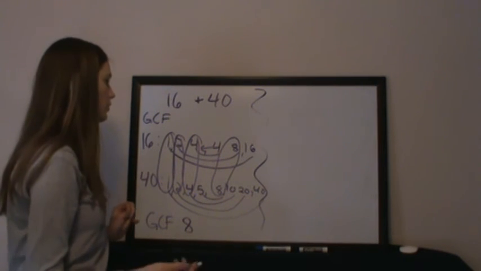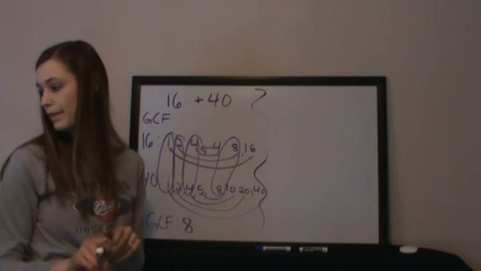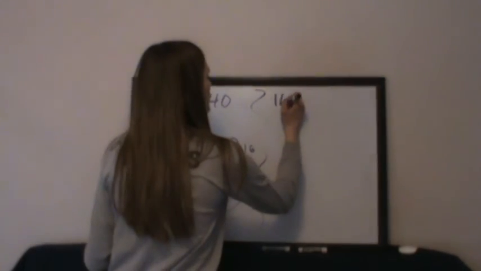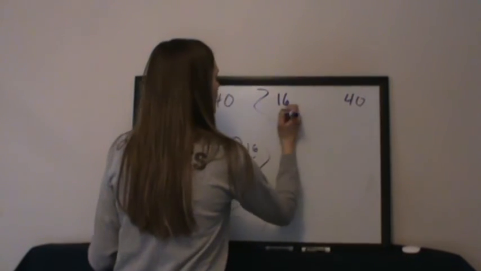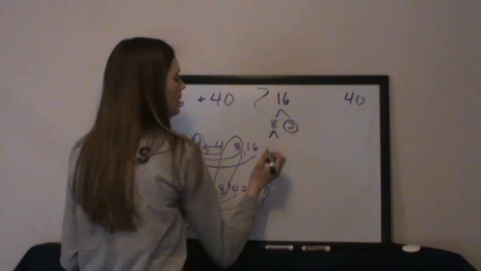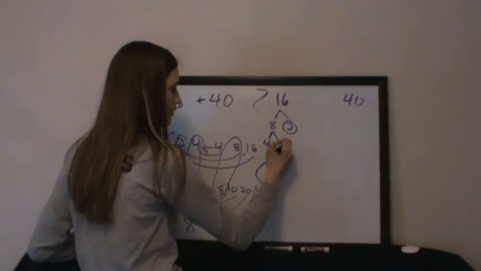You guys can also use the tree method to help you solve this one as well. So if I do 16 and 40, break this down into its prime parts.